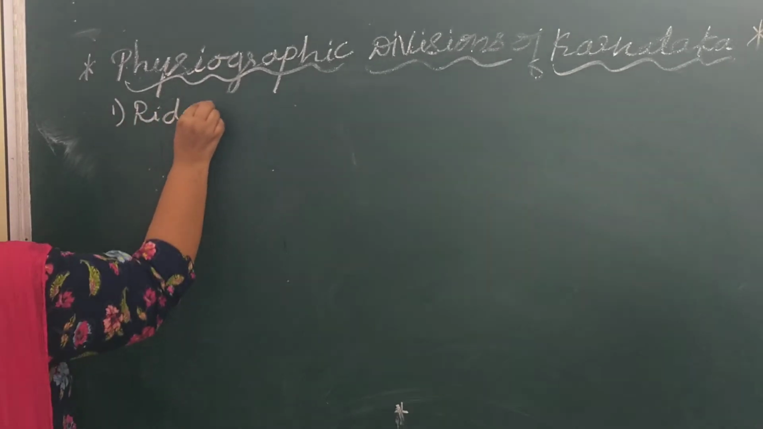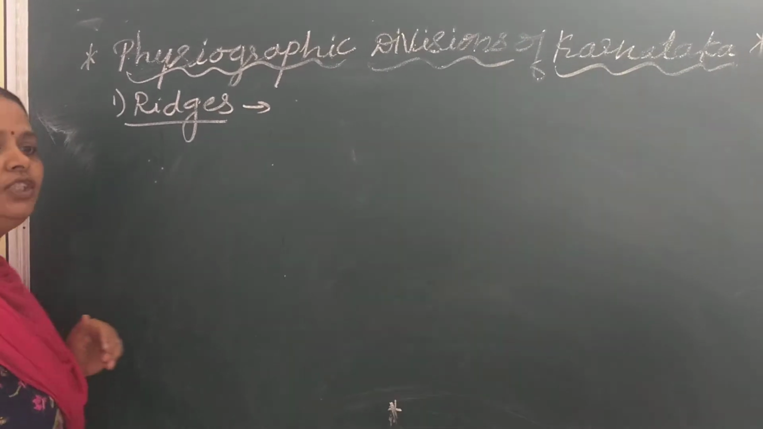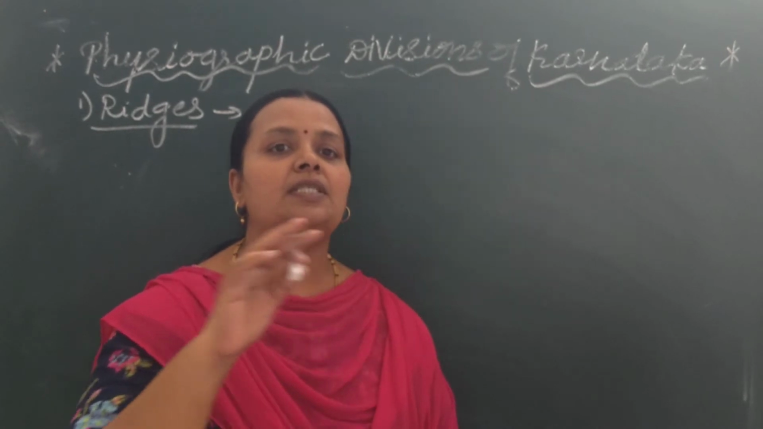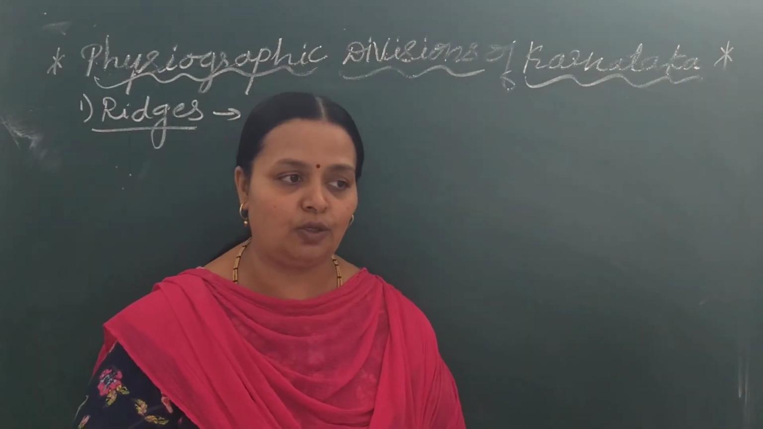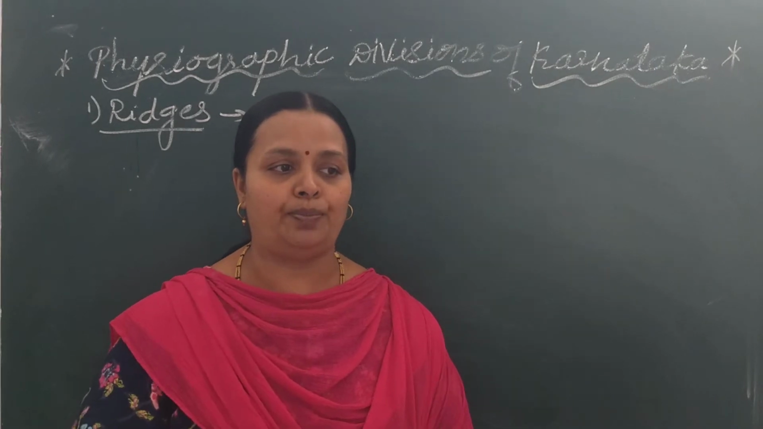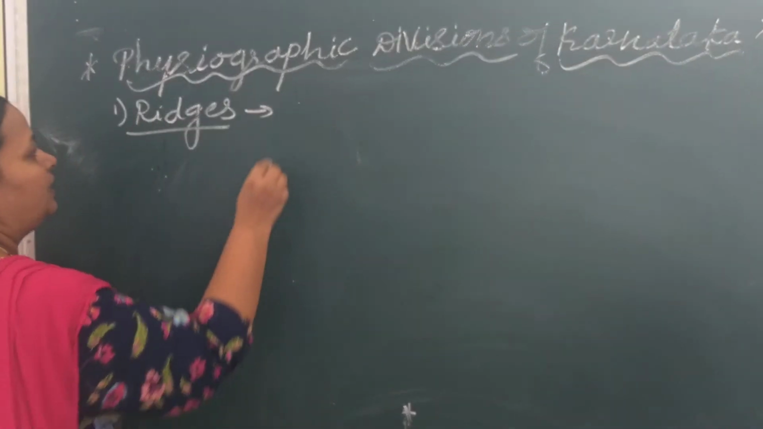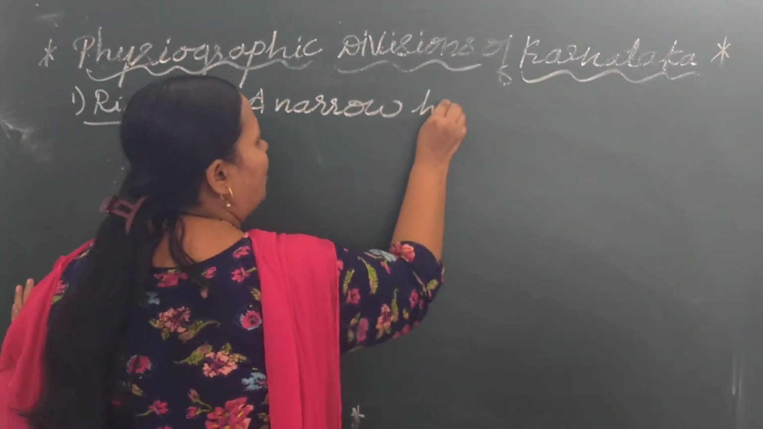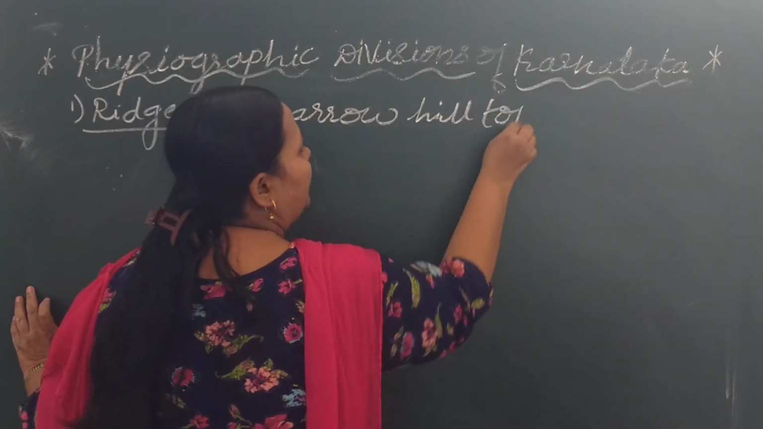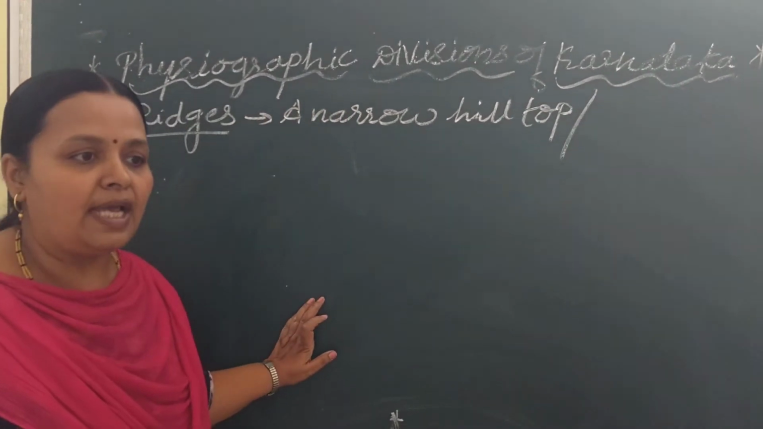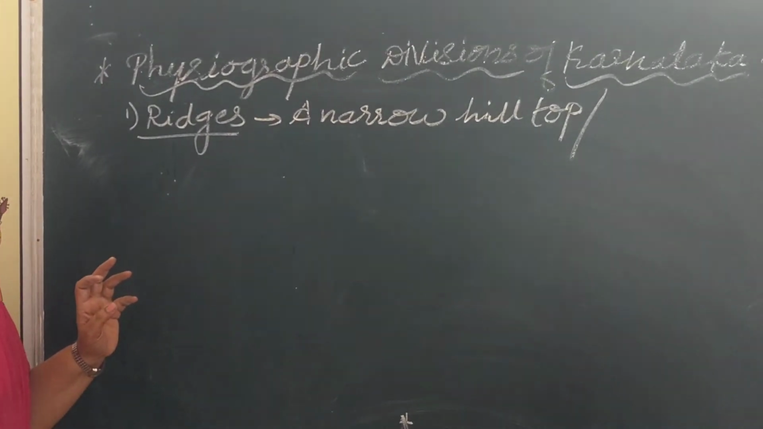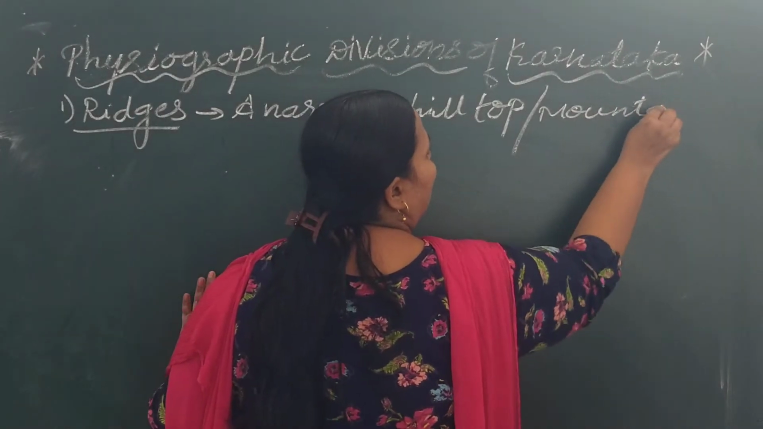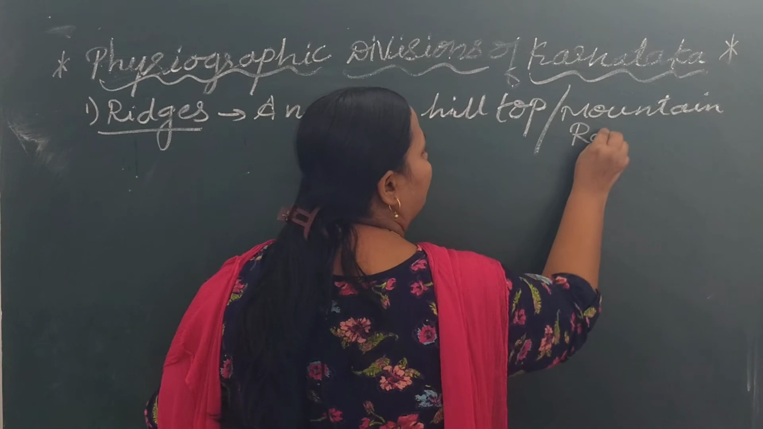Ridges. What is this ridges? In Kannada we call it salugalu. Ridges means a narrow hilltop, or it is also called a mountain range.